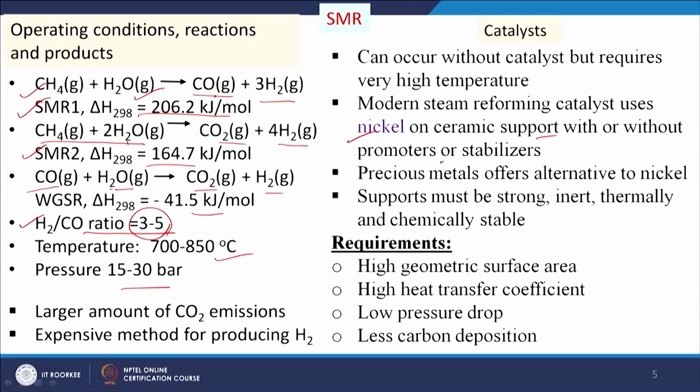This process we will discuss in detail, because we see here hydrogen is maximum. So, if we want to get hydrogen from this syngas, the steam reforming may be one of the important processes or routes, and we will discuss it in the next class in more detail.